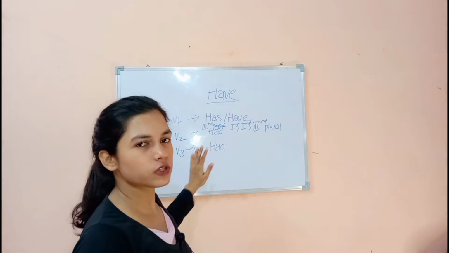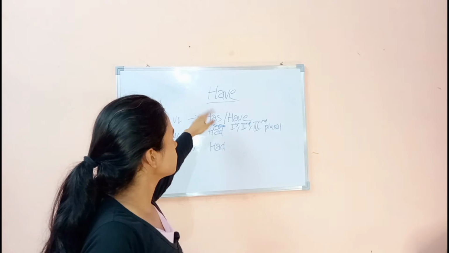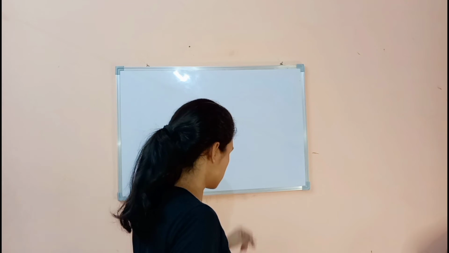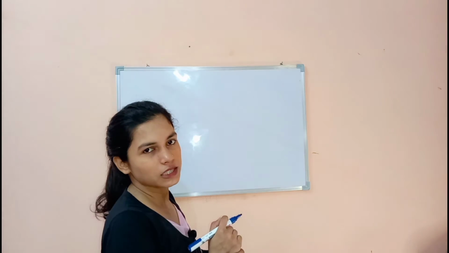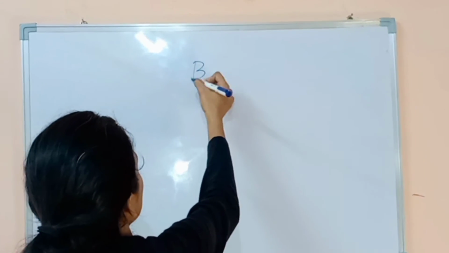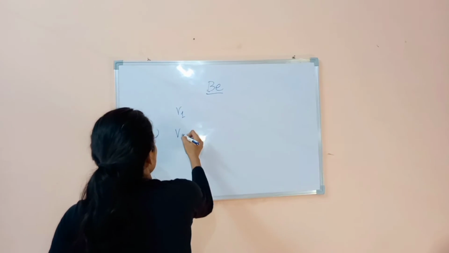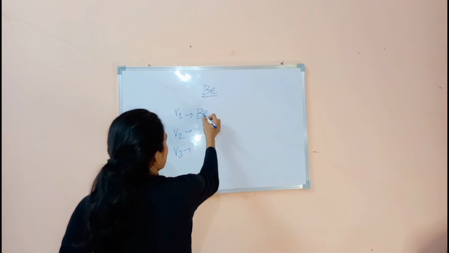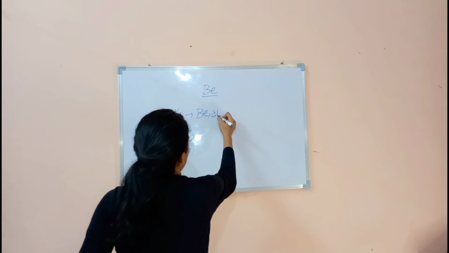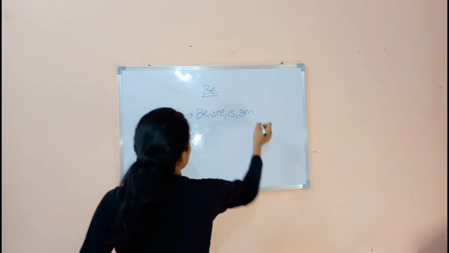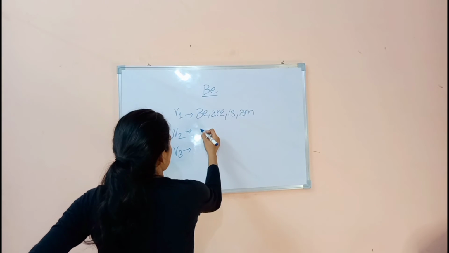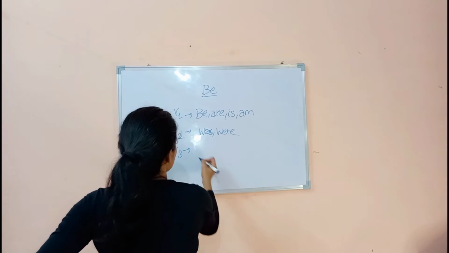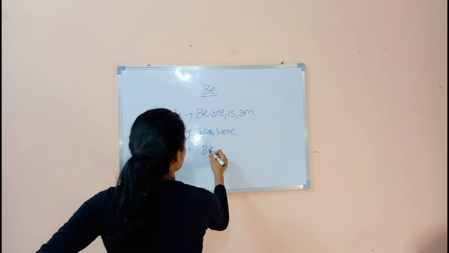In all these different forms, have can be used for both main verb and as a helping verb. Okay, so our last one is be. Verb 1, verb 2, verb 3. The first form will be: be, are, is, am. The second will be was and were. And the third will be been.